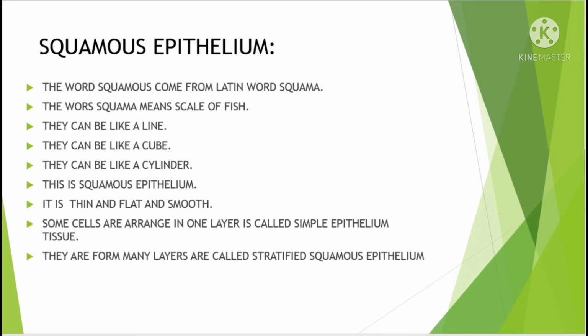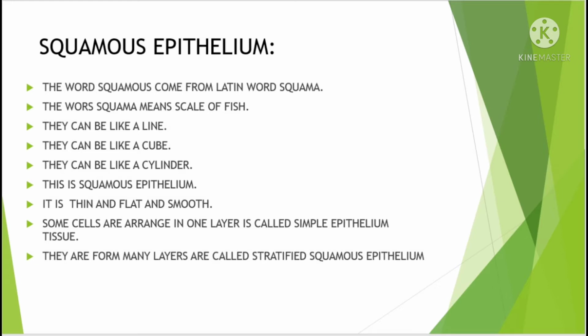Squamous epithelium tissue. Where does the word squamous come from? The word squamous comes from the Latin word squama. The word squama means scale of fish. It is thin, flat and smooth. They are arranged like a line, like a cube, like a cylinder. Some cells arranged in one layer are called simple epithelium tissue. Some cells formed in many layers are called stratified.